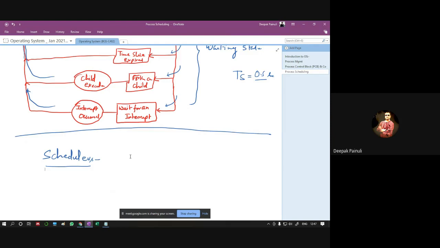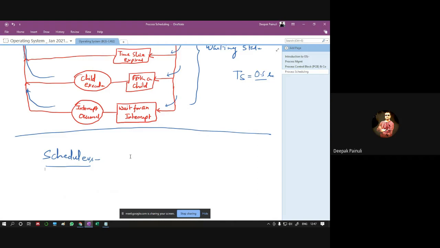The scheduler simply selects one process out of many processes in the system for the CPU, and after selection the dispatcher will dispatch that particular process to the CPU, so that it has control of the CPU, and the CPU executes the instructions of that particular process and completes it, right?